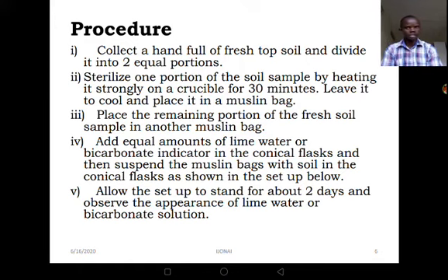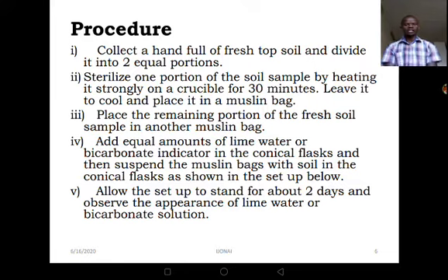We can just measure this either using a measuring cylinder or a balance. After that, we are going to label these portions A and B. Now we are going to sterilize one portion of the sample, and in this case it is going to be sample B, the one we labeled B. And how are we going to sterilize? By heating it strongly on a crucible for about 30 minutes.